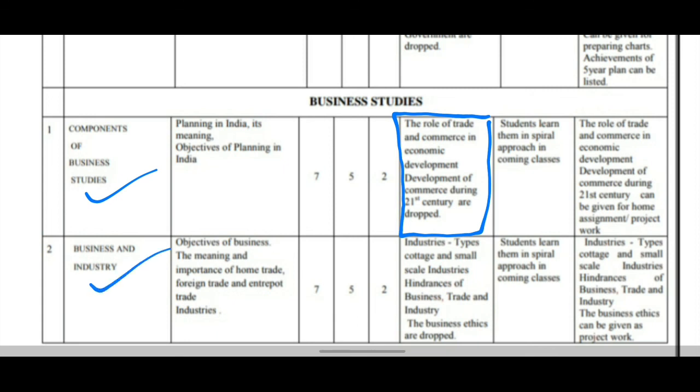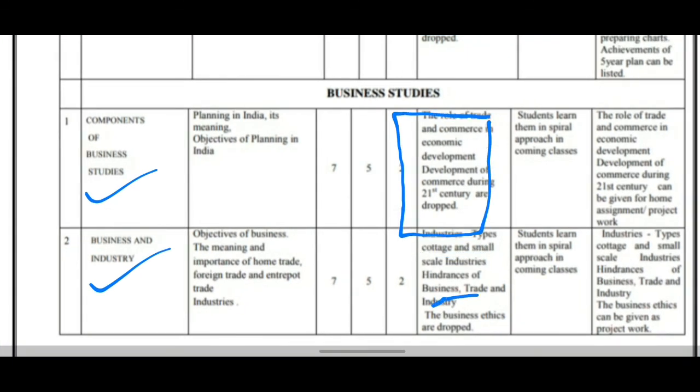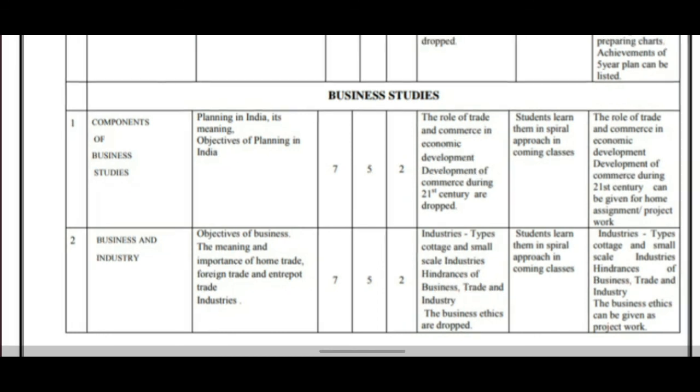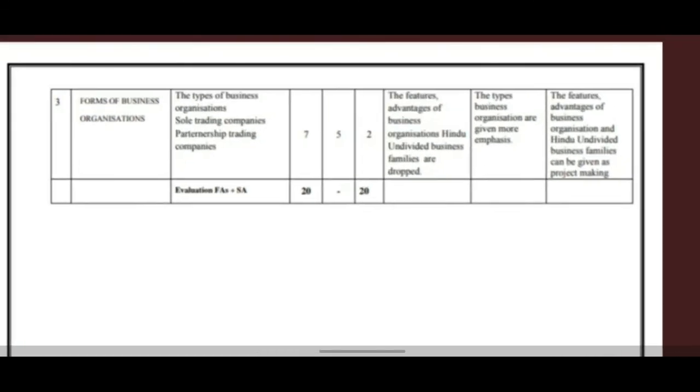Here the subtopics are objectives of business, the meaning and importance of home trade, foreign trade and inter-trade industries. In that, industries types, cottage and small scale industries, hindrance of the business trade and industries, the business ethics are dropped. Next lesson, it is the last lesson, forms of business organizations.